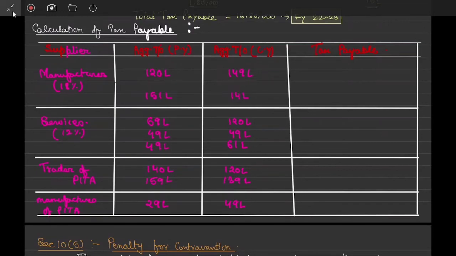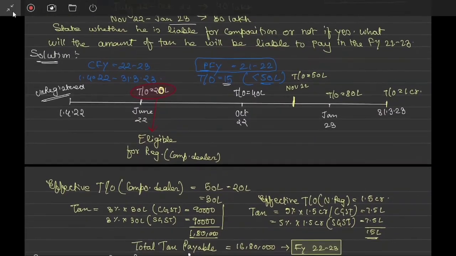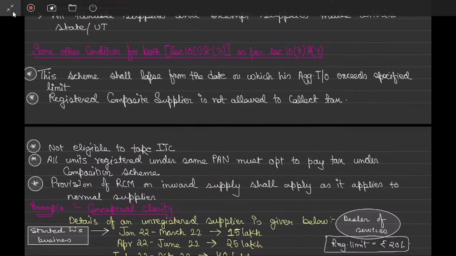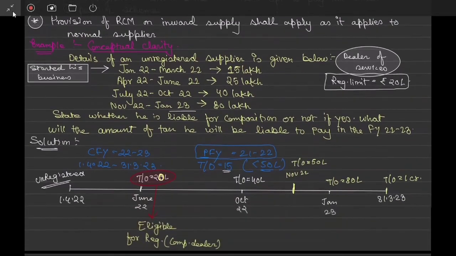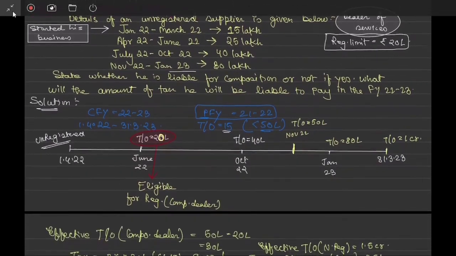And for this year also we need to calculate the aggregate turnover, because on any day in the current year, if I cross that limit, I'll be thrown out of the composition scheme. That is what we read in this condition: the scheme shall lapse from the date. They're saying the date, not even the month, not even the year. And one more thing, this composition scheme is an option which you have to opt for every year, because every year your turnover will be different, correct?